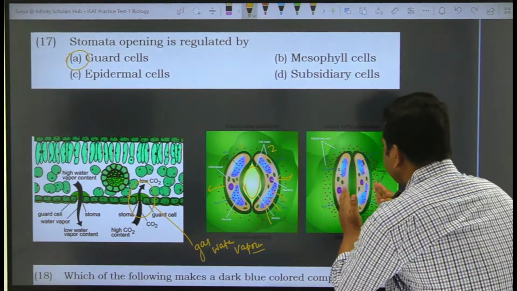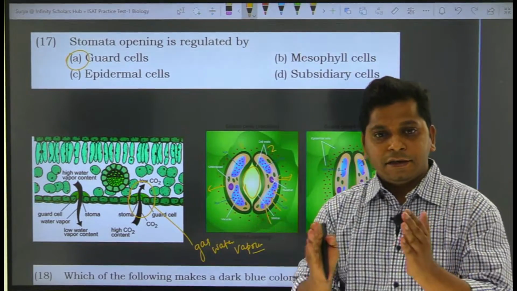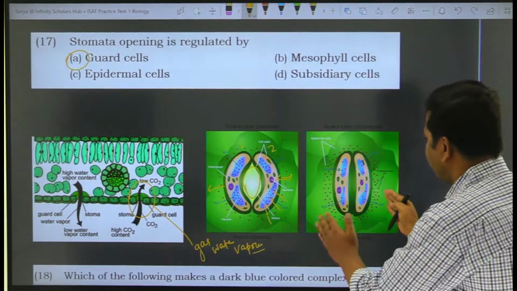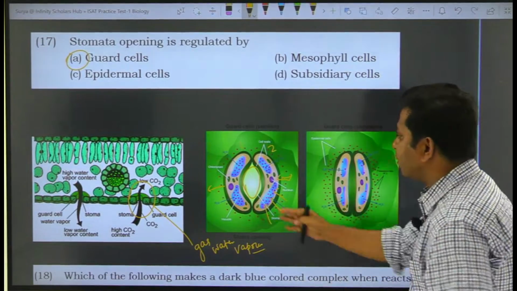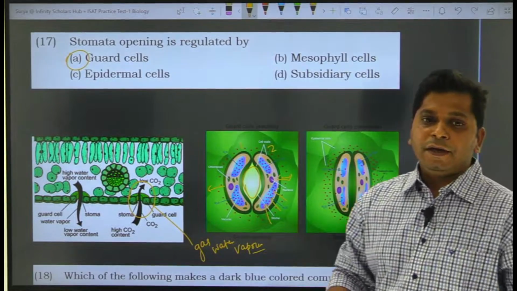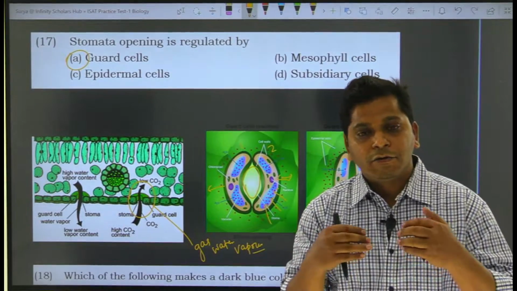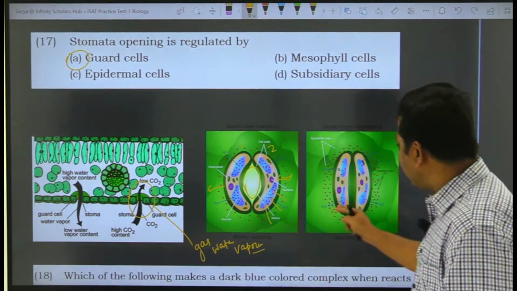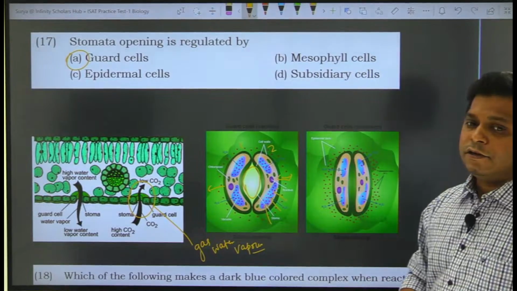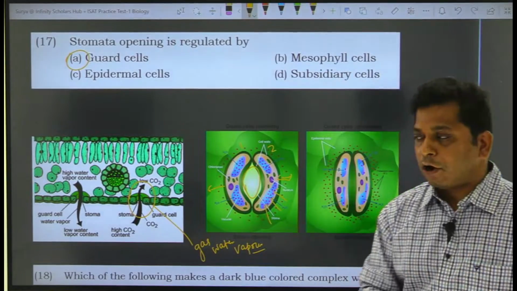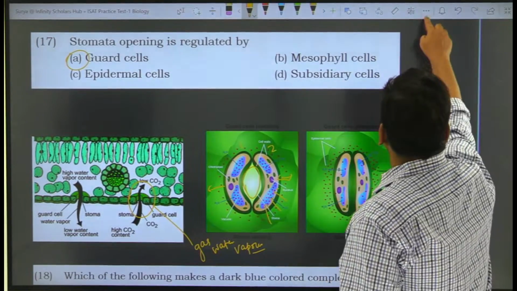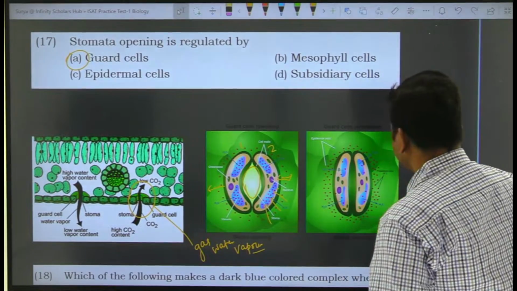And when the guard cells become flaccid, that means they are no longer turgid, what will happen in that case? The stomatal pore is going to be reduced or decreased, or it will not be there at all. And what will happen in this case? The diffusion of gases is going to be reduced or completely stop. Okay, so let us move to the next question.